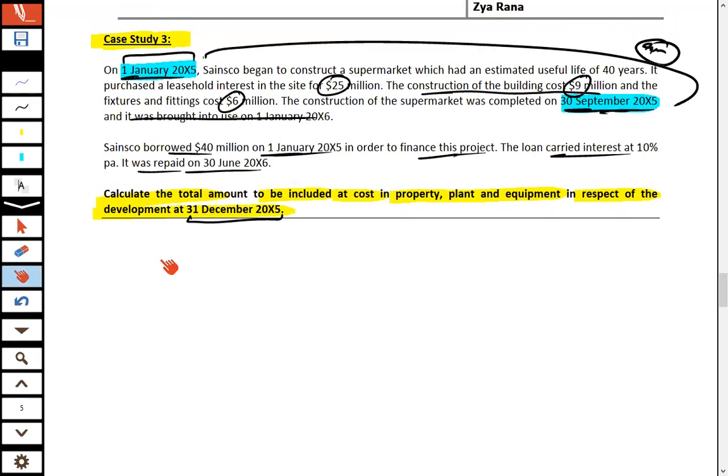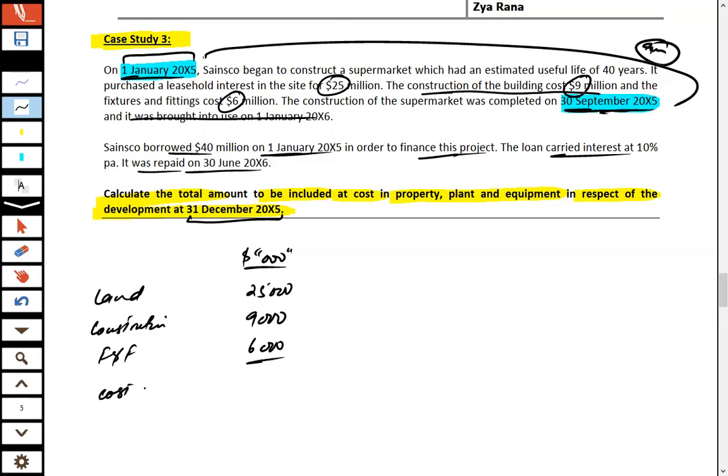So you can see the total asset construction cost: land acquired for 25 million, then construction cost of 9,000, and fixtures and fittings of 6,000.